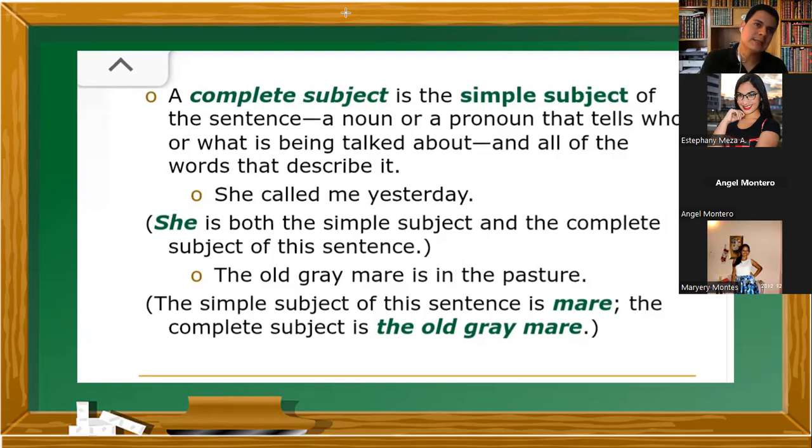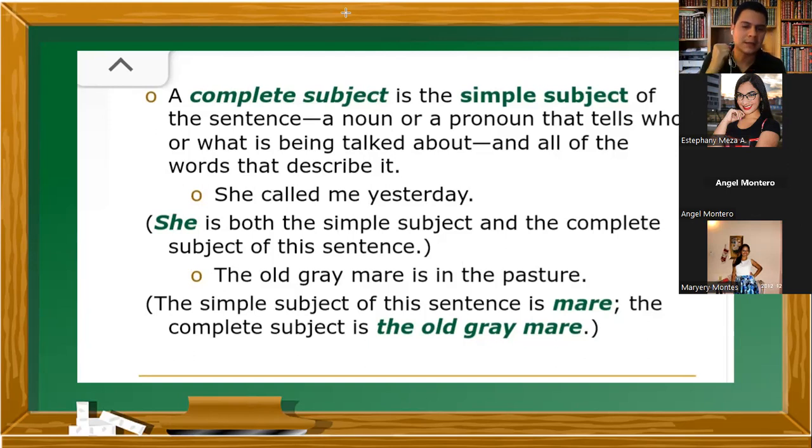Now, if I ask you, underline the simple subject. ¿Qué será allí? What's the simple subject there? La casa. Solo casa, ¿verdad? Casa, porque ese es el sujeto, por decirlo así, de lo que estamos hablando.